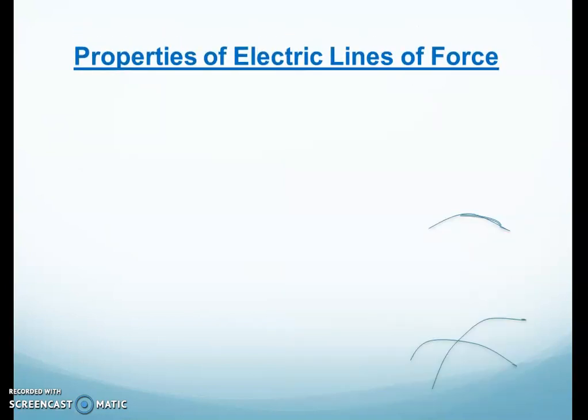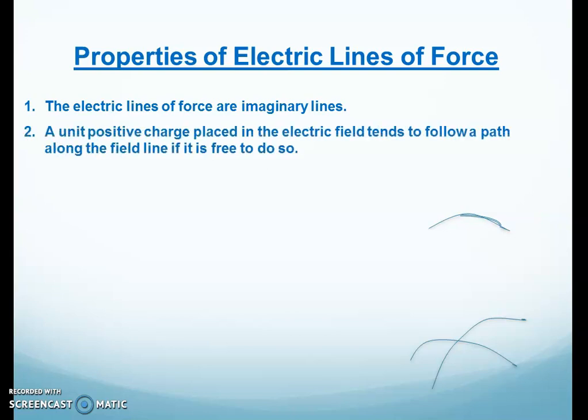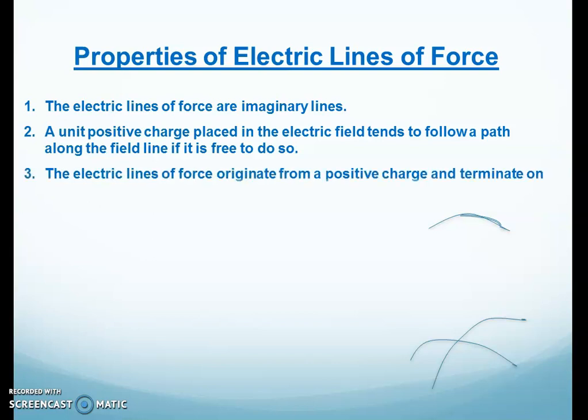Now there are properties of electric line of force. First, electric lines of force are imaginary lines, right? A unit positive charge placed in an electric field tends to follow a path along the field line if it is free to do so, right? So this is the second property, drawn from the definition of electric line of force.